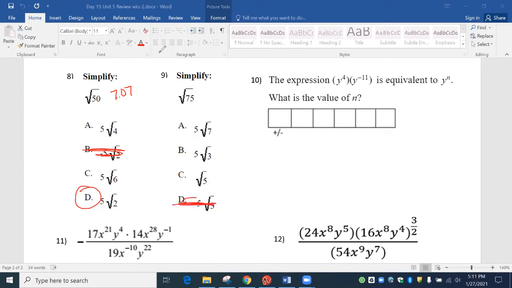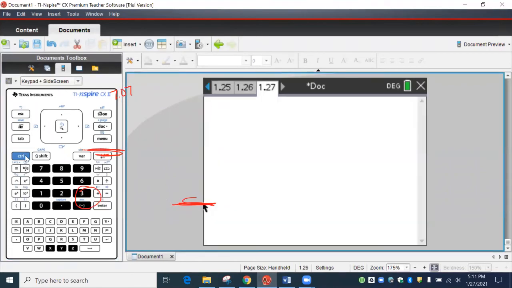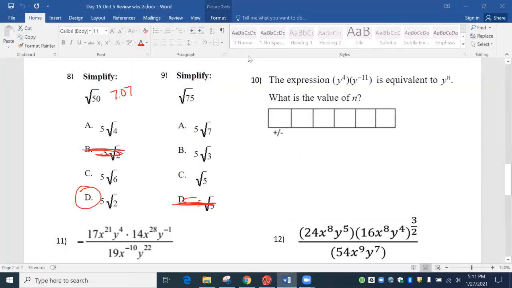All right, so we're going to go type these in real quick. First, always start with the problem because that's what tells us what we're looking for. I'm just going to start a new one, just clean it up. So square root of 75. You type in the actual problem and we're looking for 8.6. So now this is what I'm looking for. That's why you have to do the problem. Now type these in, whichever one says 8.6, that's your answer.